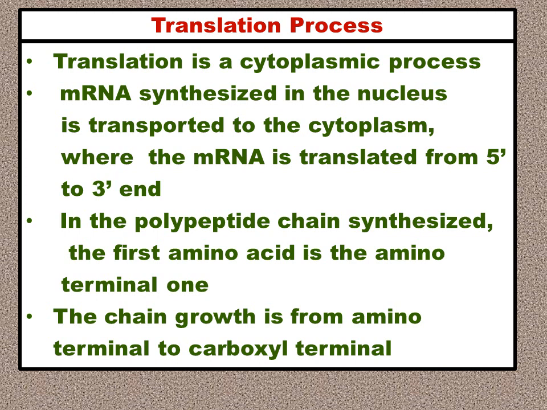Remember, proteins are polymers of amino acids, and these amino acids are linked by peptide linkage. What is the peptide linkage? CONH linkage. So which end is synthesized first? The amino end. The NH end is synthesized first. And then as the chain grows on, it goes on from the amino terminal to the carboxyl terminal. Means the last amino acid to be added will be at the carboxyl terminal.